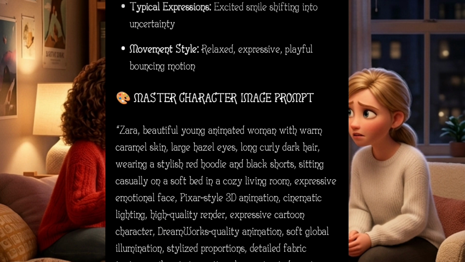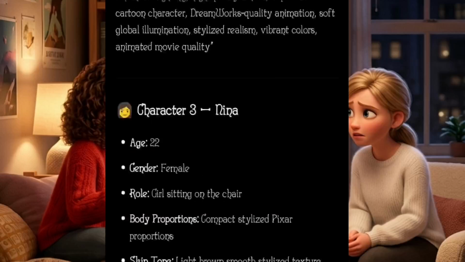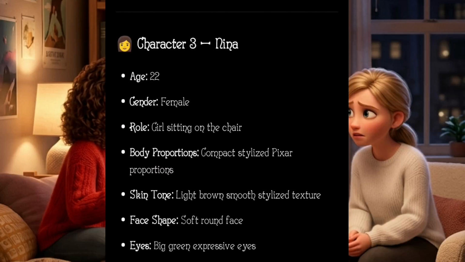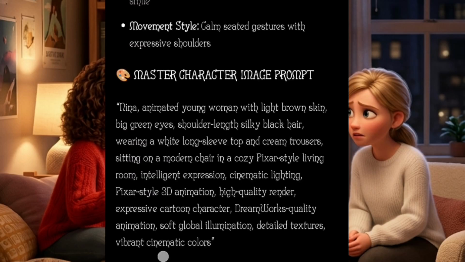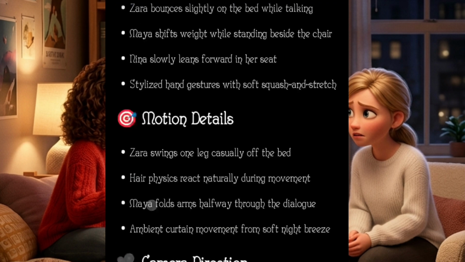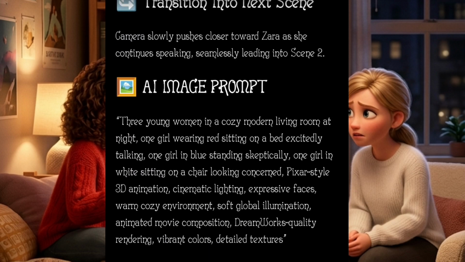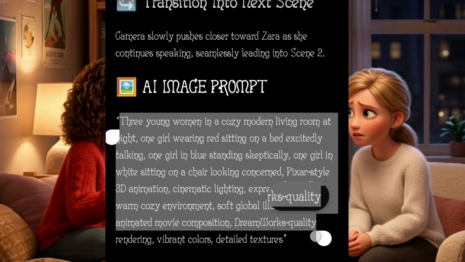As you can see, this is our master prompt image here, this is our second image, and this is our third image, that is the character, Nina. This is our scene 1, the girls in the living room. So you can see this will come down here. When we come down here, this is the image prompt: 3 young women in a cozy modern living room, one girl wearing red sitting. So we'll just copy this image prompt.